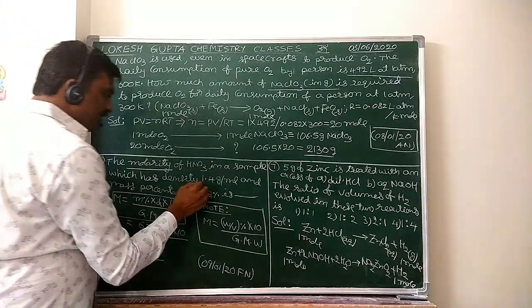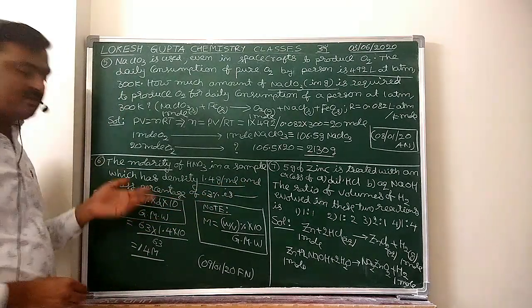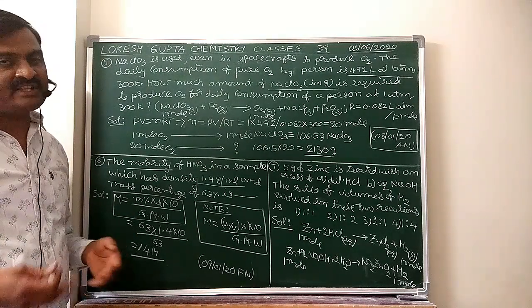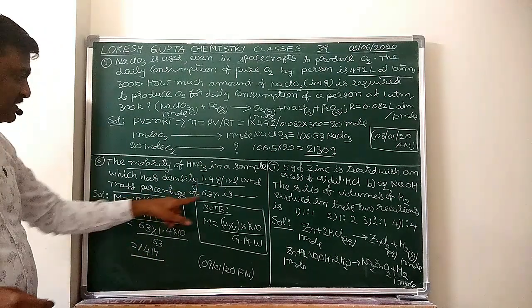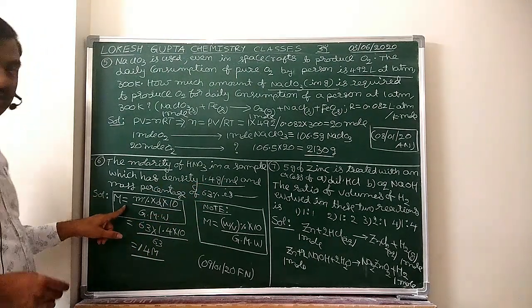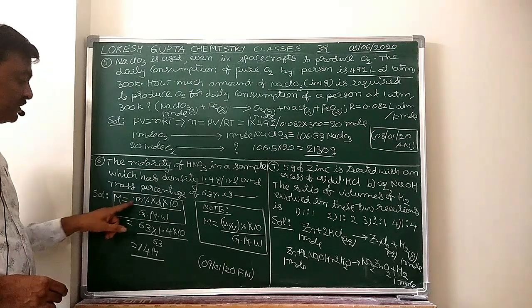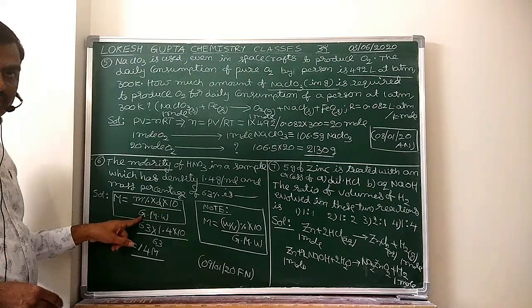They gave density and mass percentage. Molarity definition: number of moles of solute present in 1 liter of the solution. Now, if they give the mass percentage and density, there is one direct shortcut formula. Molarity equals mass percentage into density into 10 by gram molecular weight.